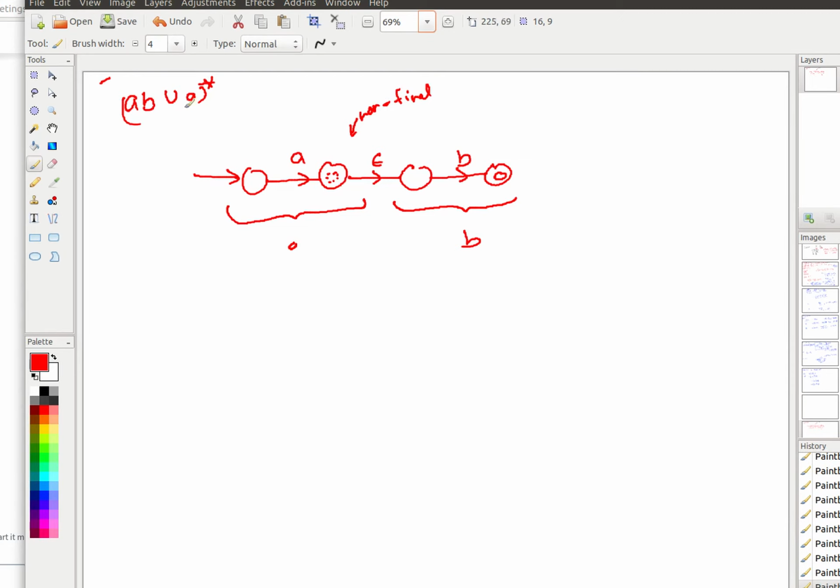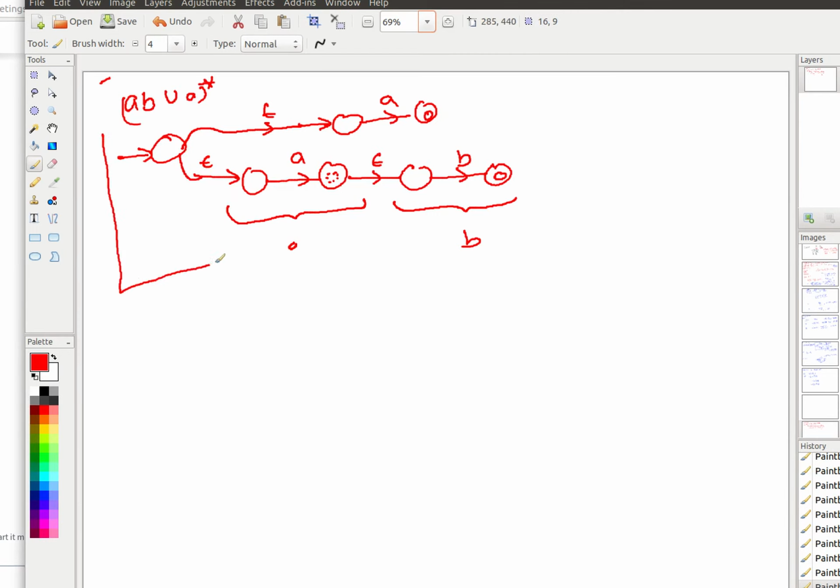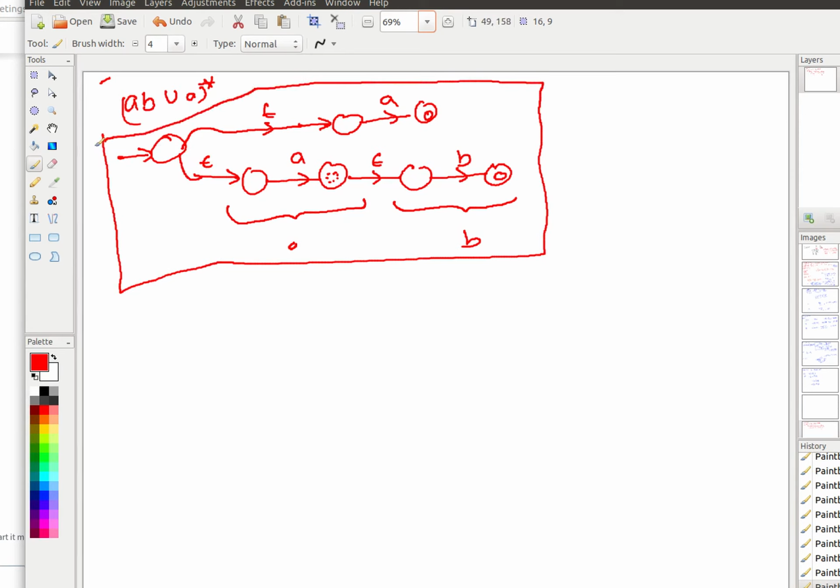I have to do union of this whole thing with A. So, you have to put in place, let me just remove this part. Another A part here, and then you have to create a new start state and connect this one with epsilon and with epsilon. Done. So, this is one of the very simplest examples for constructing an ENFA, but this is how you do it.